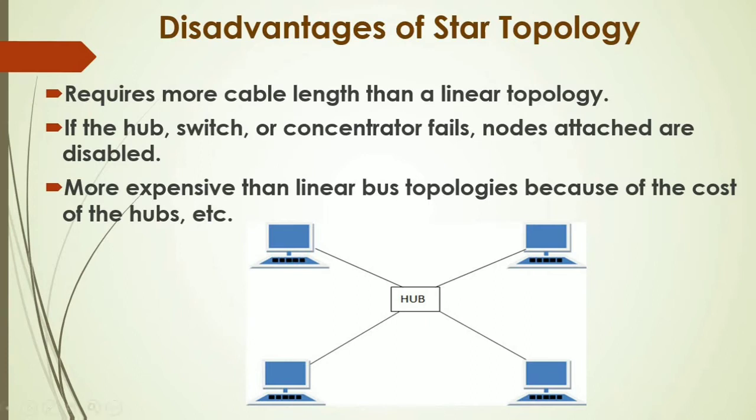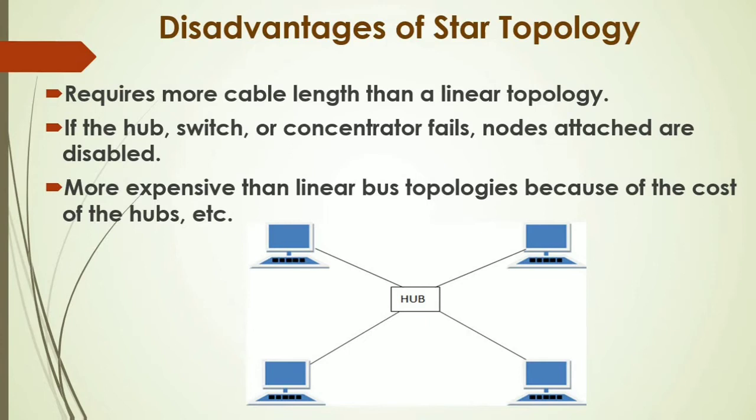Suppose the central hub or switch stops working, then your network will stop working. So they will not be able to communicate. That's why the star topology totally depends upon the central hub or switch.